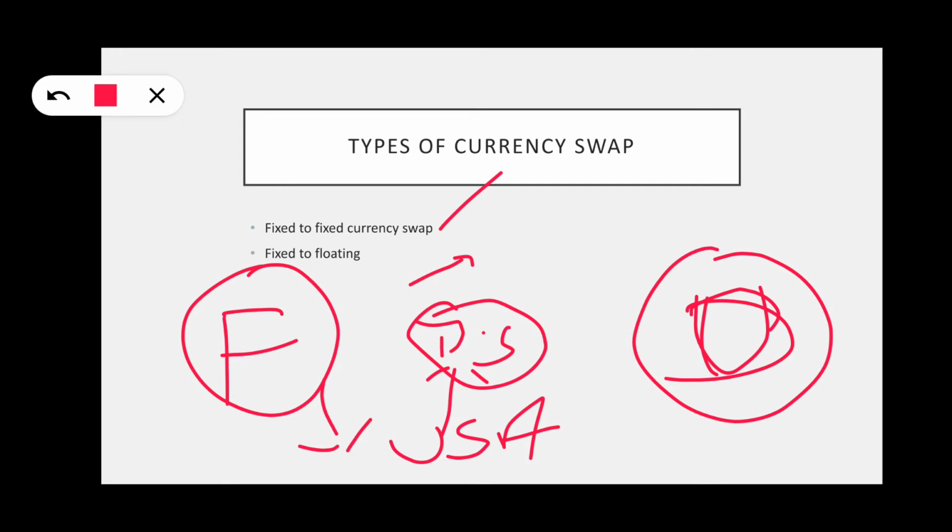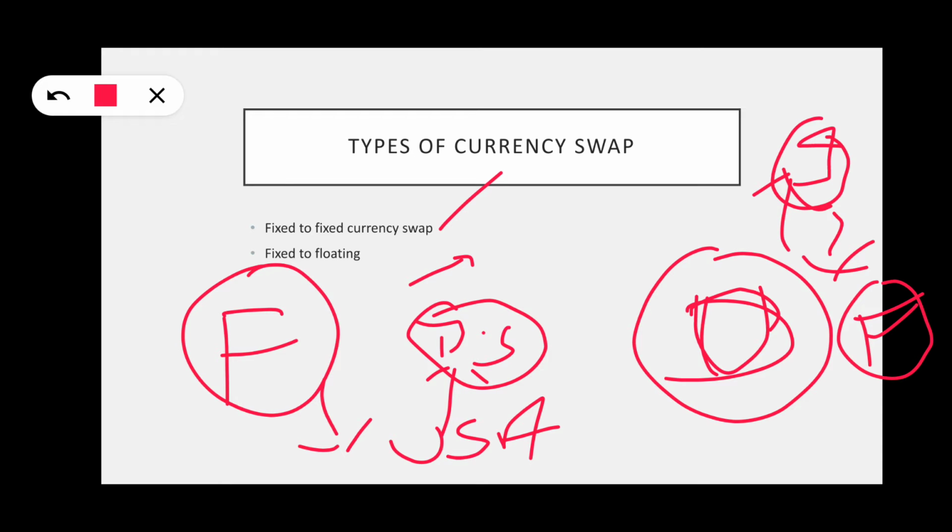And Devyani International Limited went to Indian banks and gave a loan to Facebook India. This Indian bank has said pay 10% every year. This USA bank also said pay 5% every year, Facebook India.